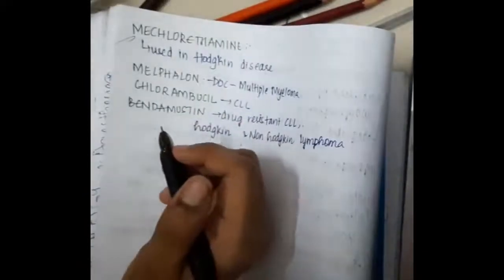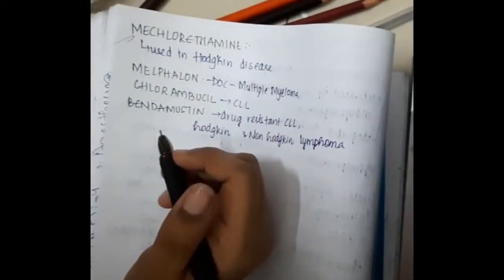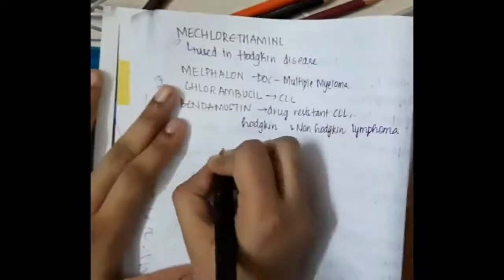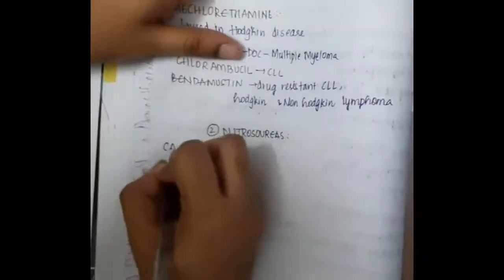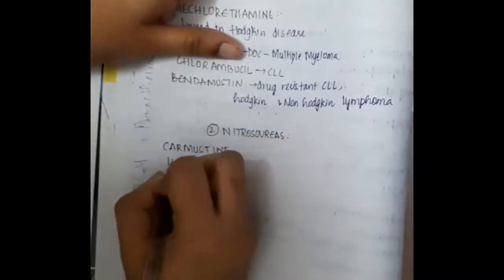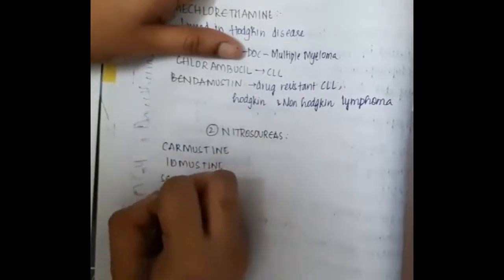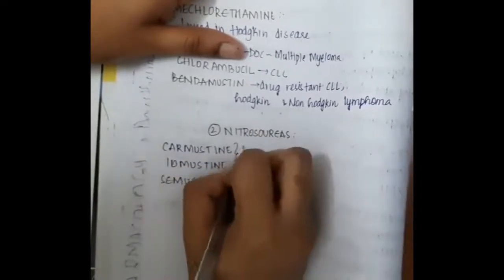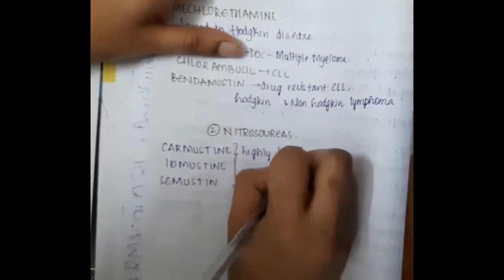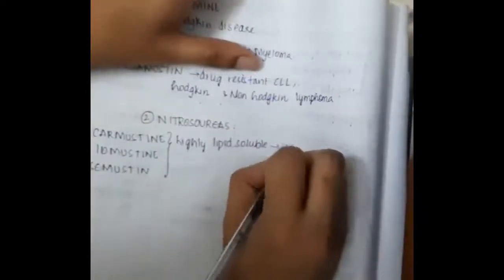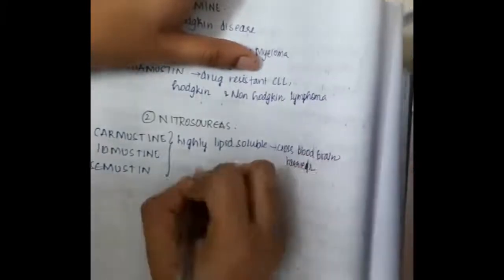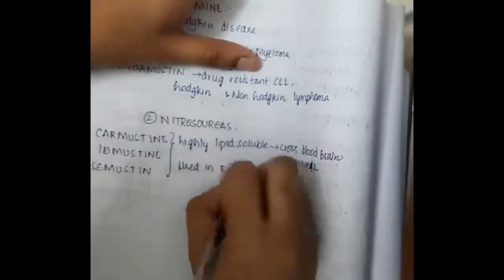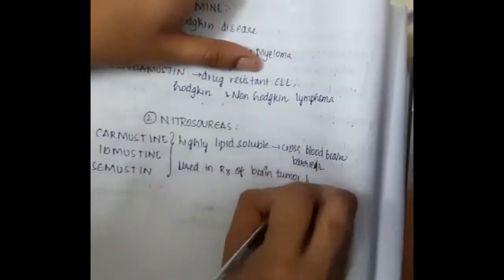The next important group of drugs are the nitrosoureas: carmustine, lomustine, and semustine. These are highly lipid soluble drugs which cross the blood-brain barrier and are used in the treatment of brain tumors like glioma.